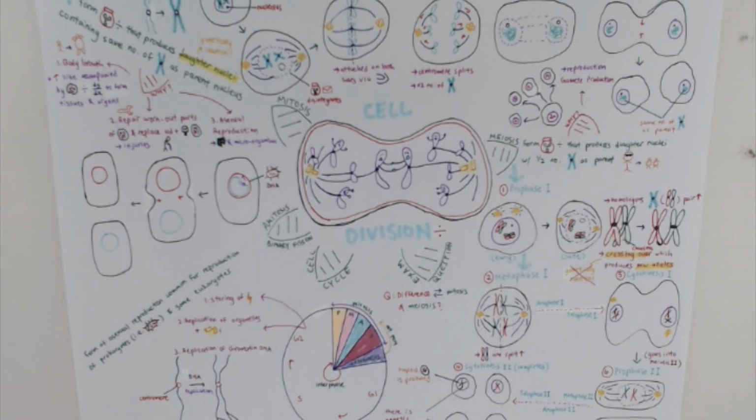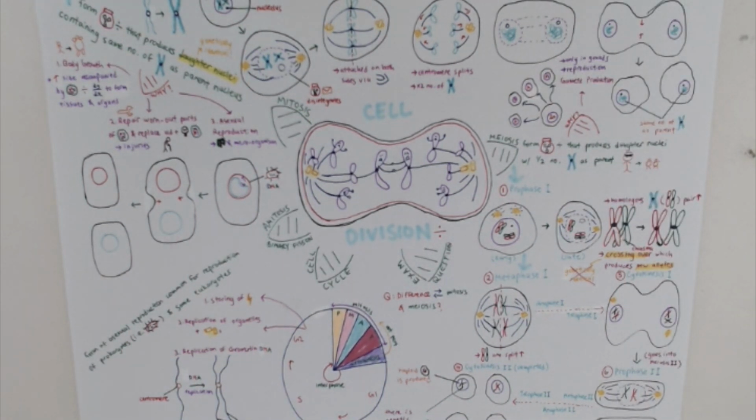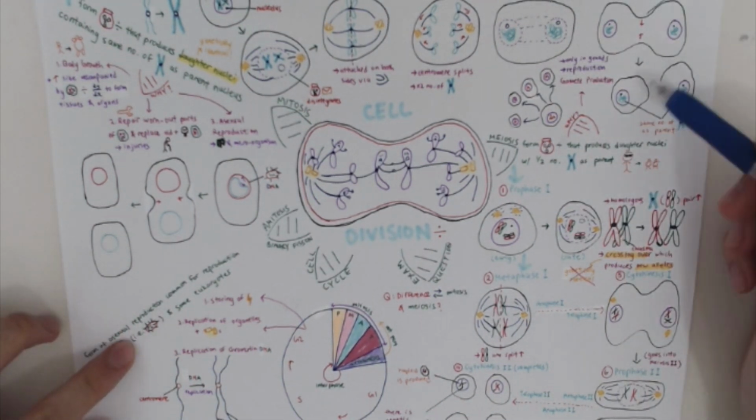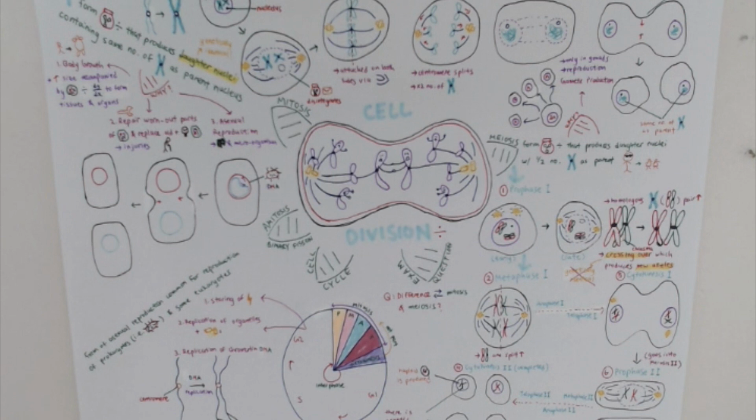Fourthly, mitosis occurs in cells all over the body, while meiosis only occurs in gonads, or sex cells. Fifth difference is that mitosis produces 2 daughter cells, while meiosis produces 4 daughter cells. Lastly, crossing over and pairing of homologous chromosomes do not occur in mitosis, but do so in meiosis. A comparison of the differences can come out in the form of an essay question, so do remember a couple of these differences.